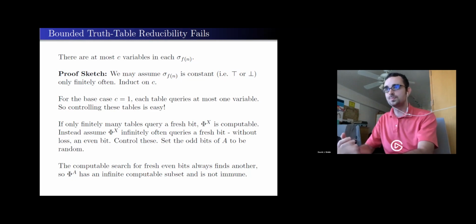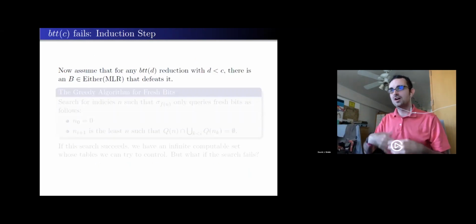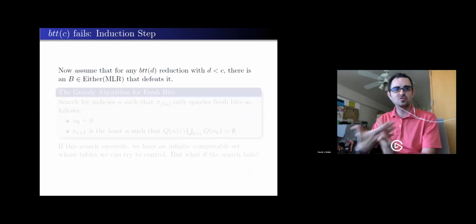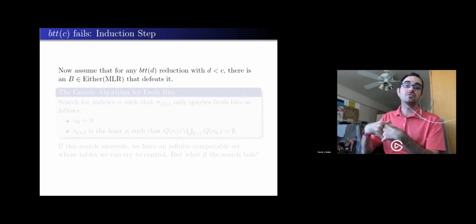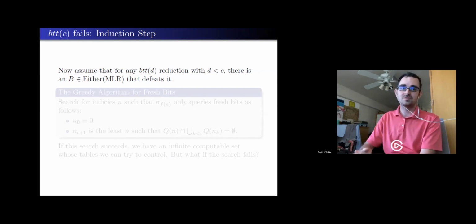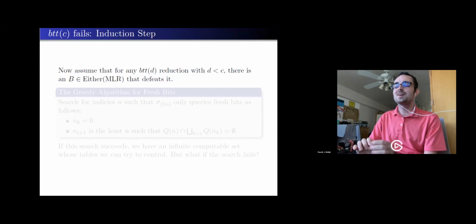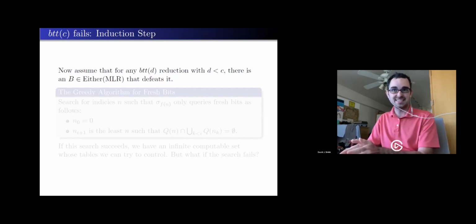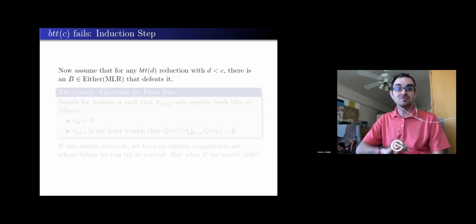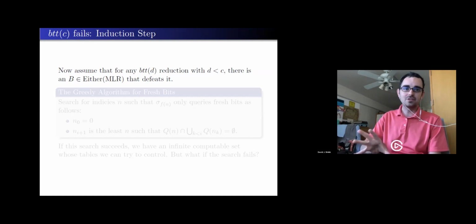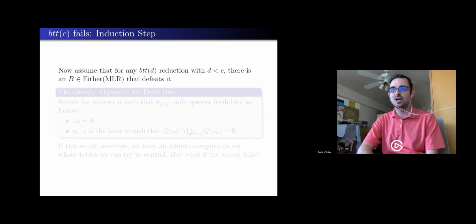Now let's assume for induction, in a strong inductive sense, that for any reducibility, any bound for queries less than C, I can find a real to defeat that reduction. A real that is one half of it is random, but the output under that reduction will not be random.